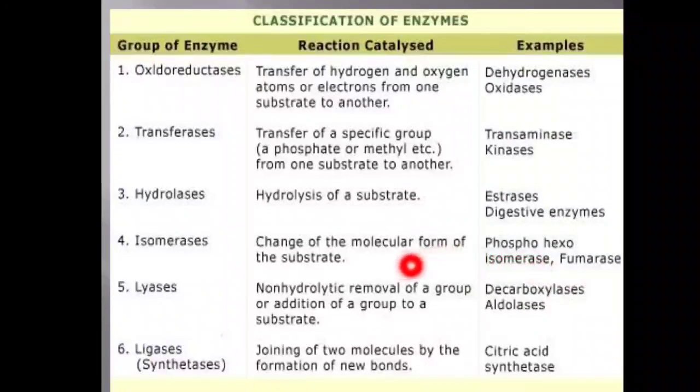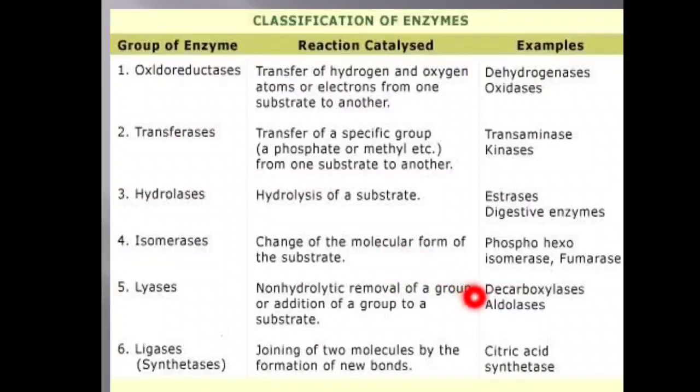They bring about the isomerase. Fumarase enzyme converts fumarate to malic acid, like that. Then the fifth category of enzymes are the lyases. These are the non-hydrolytic removal of the group. These enzymes bring about the non-hydrolytic removal of the group or addition of the group to the substrate. Otherwise you can say lyases are the enzymes which bring about the elimination reaction or the addition reaction.